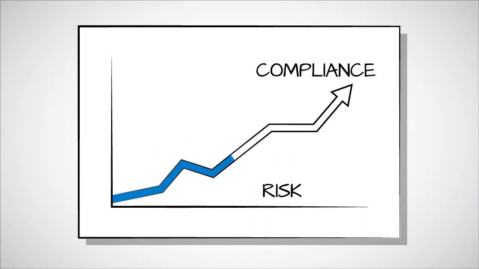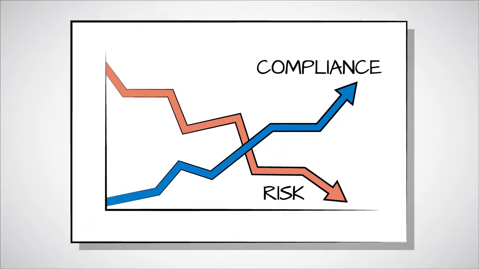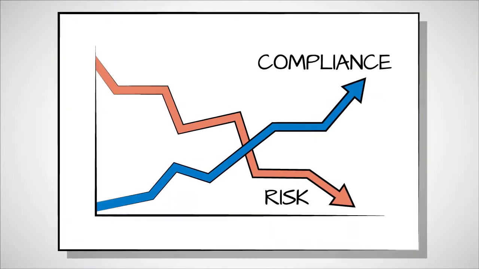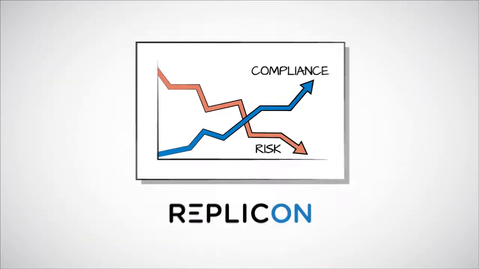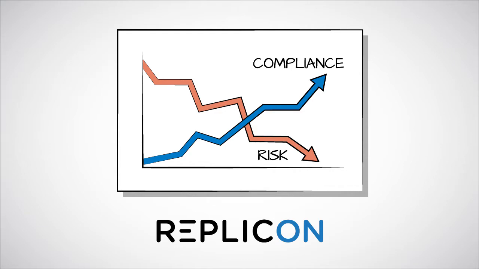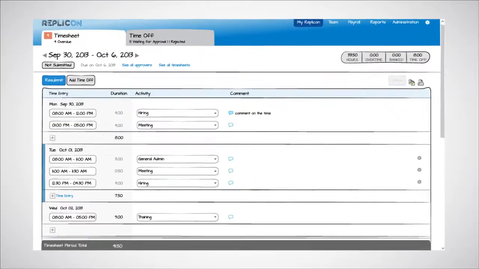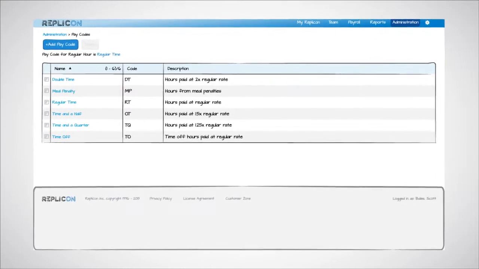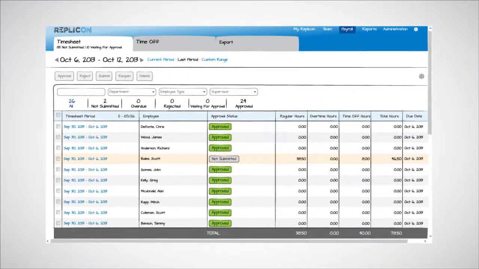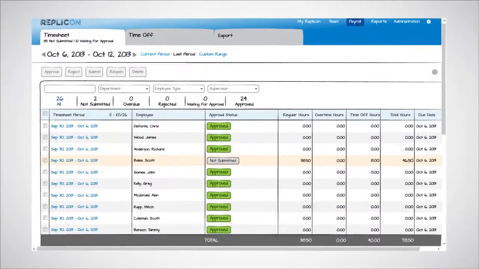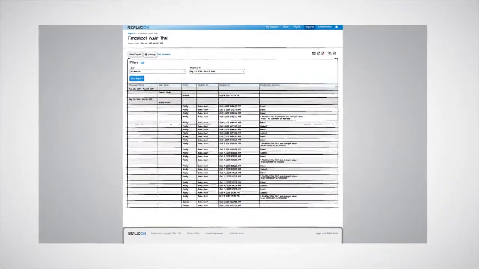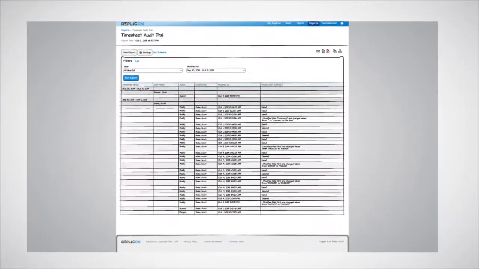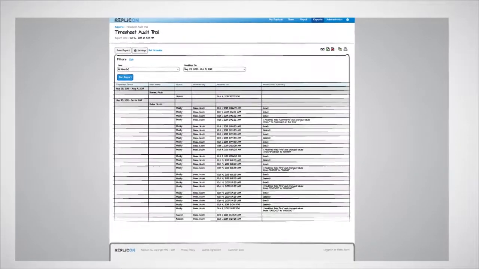Well, wouldn't it be great if you could reduce your compliance risk with an easy, automated, cloud-based system? You can with the time and attendance management solution from Replicon. Replicon streamlines timesheets and payroll processes while helping you automate and enforce labor policies and other business rules, ensuring accurate employee pay and eliminating time theft. And with detailed, accurate records, you reduce the time and risk level associated with an audit.